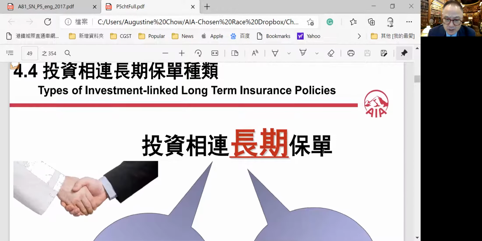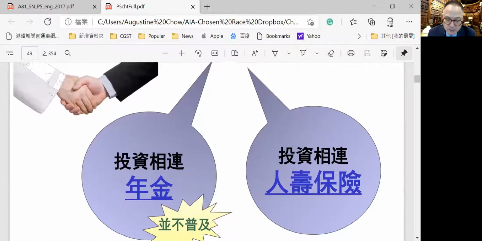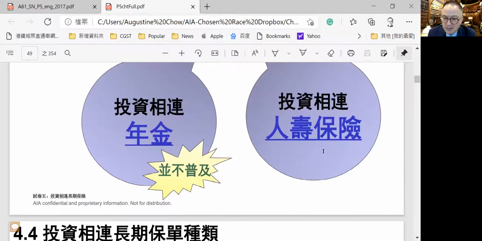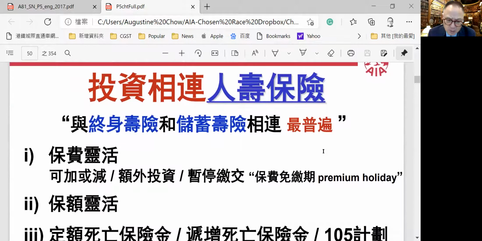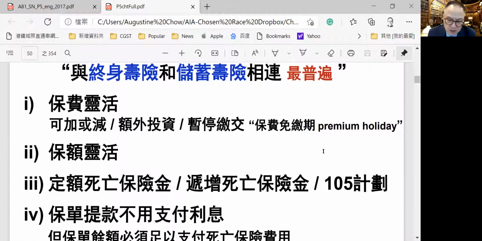There are 2 types of investment-linked long-term policies. Investment-linked annuity, which is not popular and is not offered in Hong Kong. The other one is the investment-linked life policy, and we're talking about life policy here. It's more popular. Again, it has flexible premium, flexible protection amount, and flexible death benefits. The death benefits can be increasing, decreasing, variable, or can be 105% of all the premiums you paid, so 5% more than you have paid. It's a 105 plan.